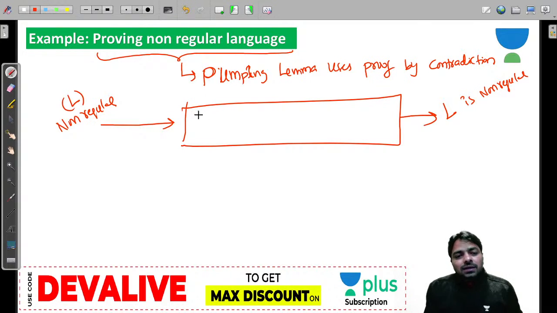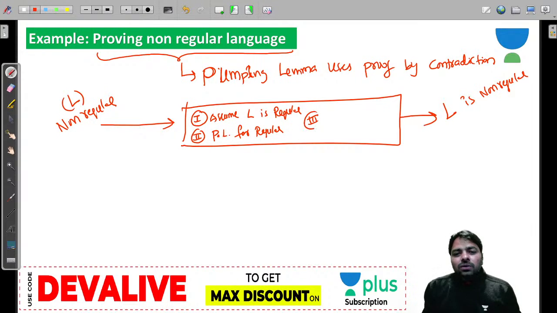And what it does: first step, assume L is regular. Second, it applies the pumping lemma for the regular concept.